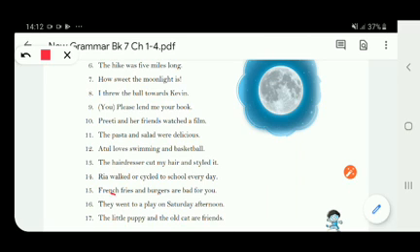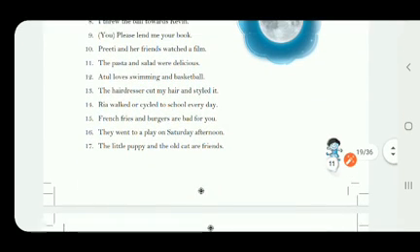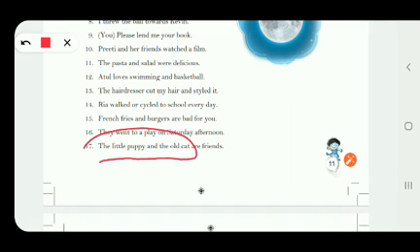They is the subject, went to a play on Saturday afternoon is the predicate part. 17th, the last one, the little puppy and the old cat are friends. So the little puppy and old cat is the subject, are friends is the predicate.